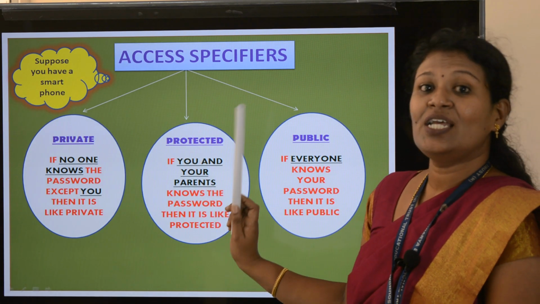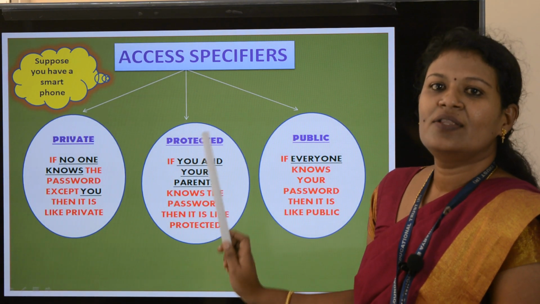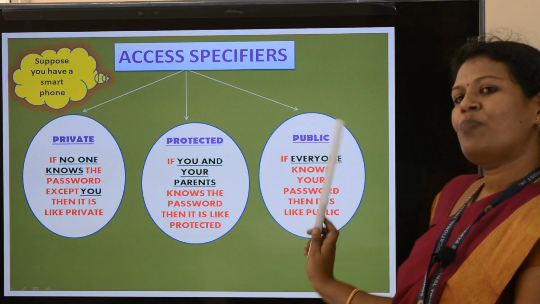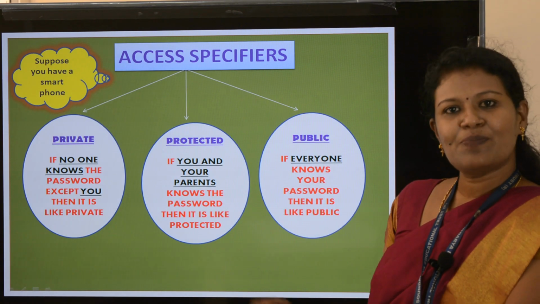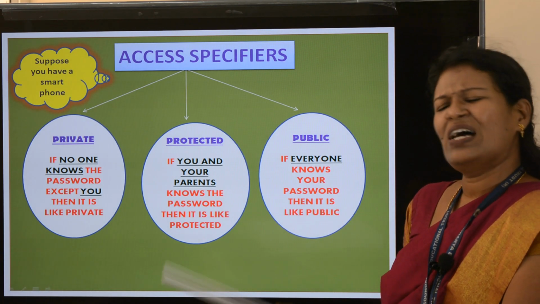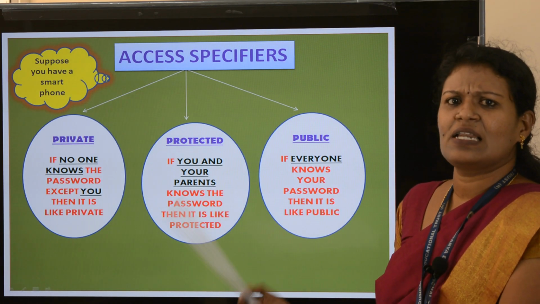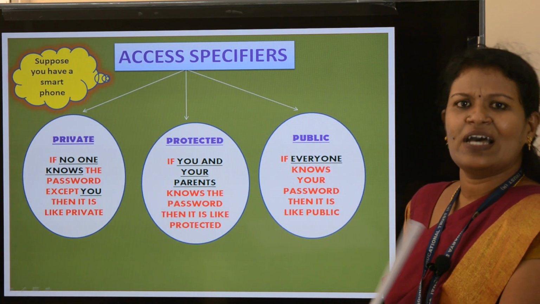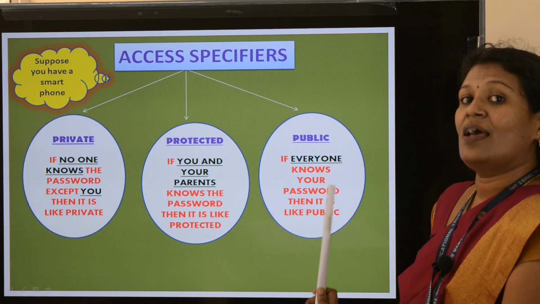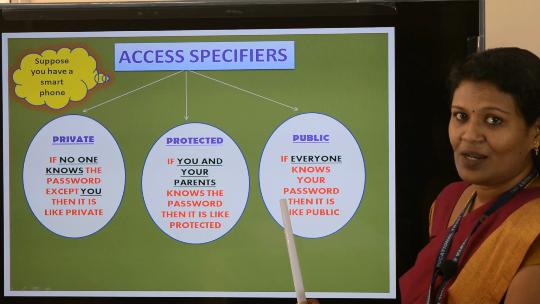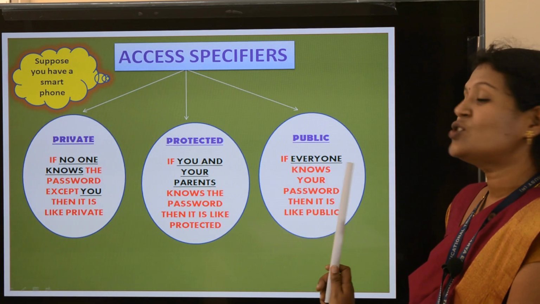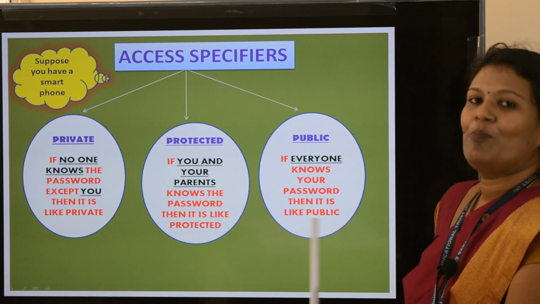If you and your parent know the password, then it is protected. We will go for the next one, that is public. So you are having a smartphone, and you give that smartphone password to everyone: your friends, parents, relatives, all these people. What will happen? Everyone knows your password and they all can work with this password, isn't it? That comes under public. If everyone knows your password, it is like public.